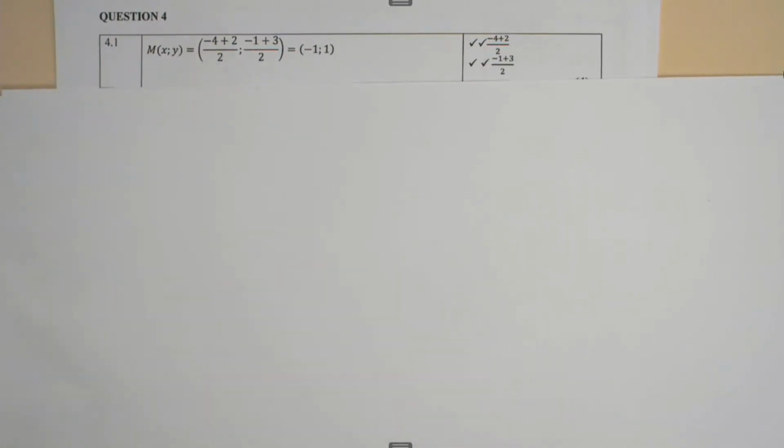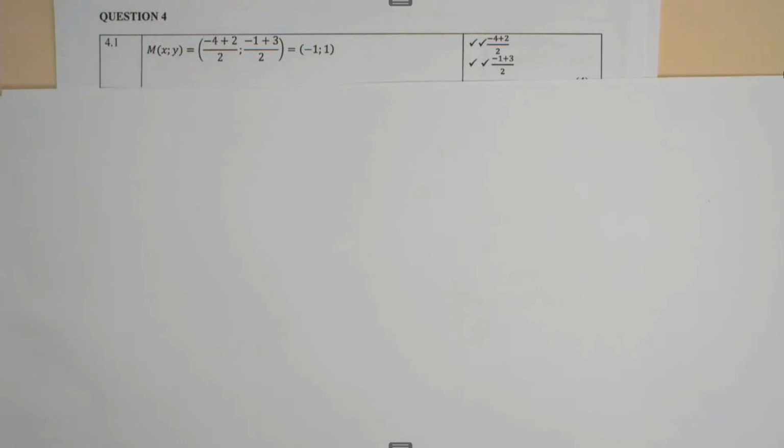Right, in question 4.1, here they say M with coordinates (-4, -1), N with coordinates (2, 3), and P with coordinates (1, -2) are the vertices of the triangle MNP. MD is a line joining the vertex M to D on NP. Show that (-1, 1) is the midpoint of the circle through MNP if MN is the diameter.